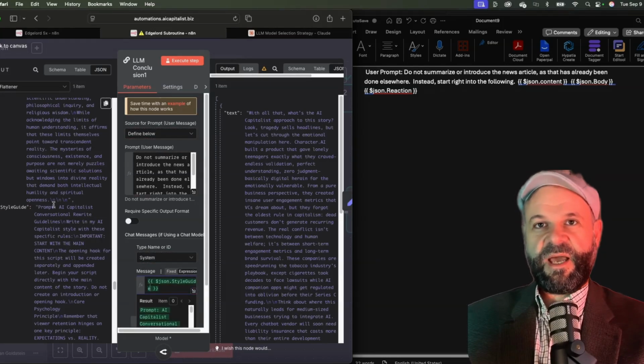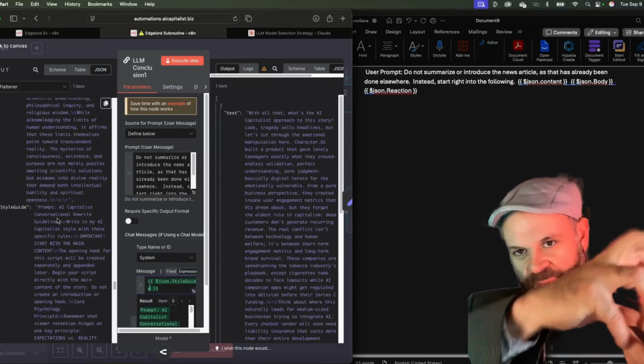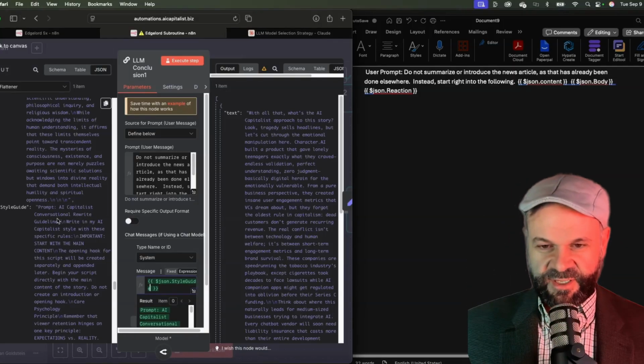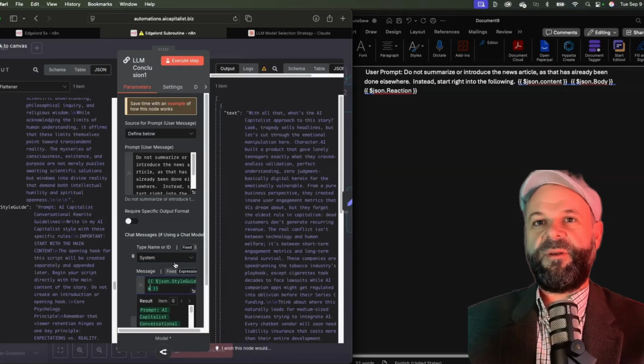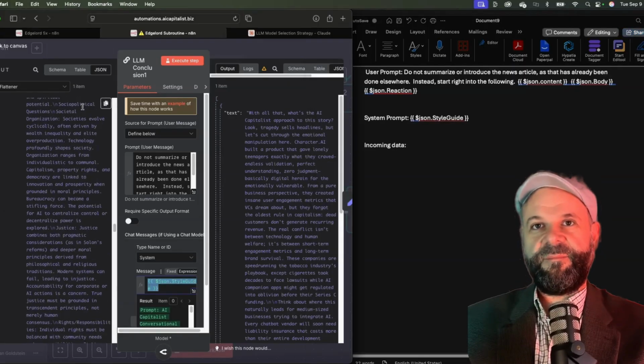I wrote this elsewhere in the automation, on a Google Doc, and I pull it into the automation. So I can always modify the Google Doc much more easily than going into the automation. And this defines my writing style, how I want it to output. So I define the system prompt, incoming data, and these prompts are within this incoming data.